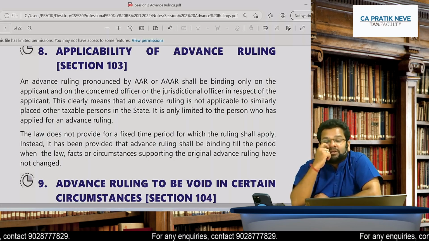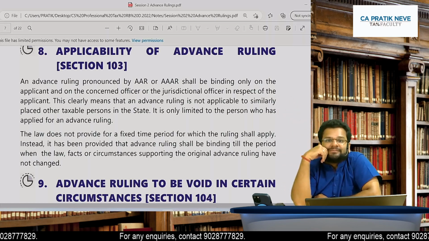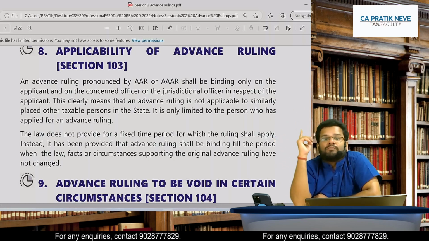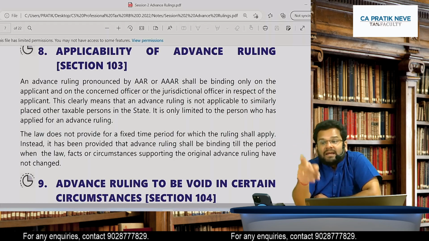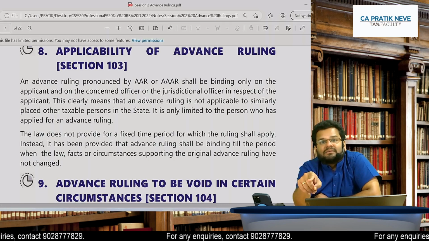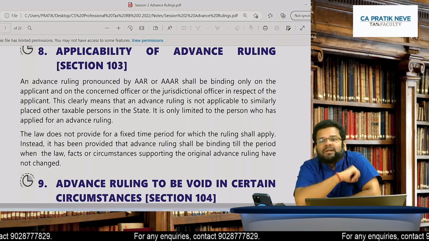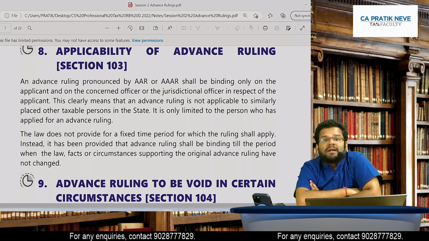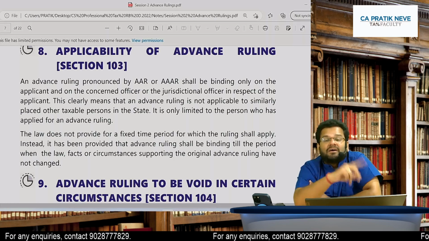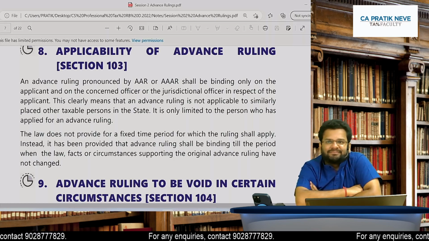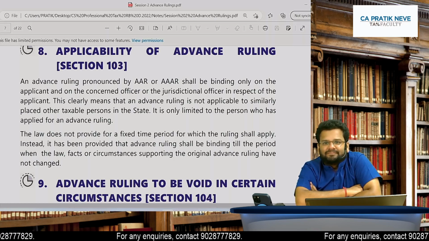Now if Anisha says, no, but Pratiksha is doing similar business, and in Pratiksha's business, ruling is given that GST is at 12%, then I can demand tax from Anisha. I can ask her to prove why it is 12% and not 18%. In short, ruling will not be binding. Ruling given to Pratiksha will not be binding to Anisha, even though both are doing same business. Agreed?